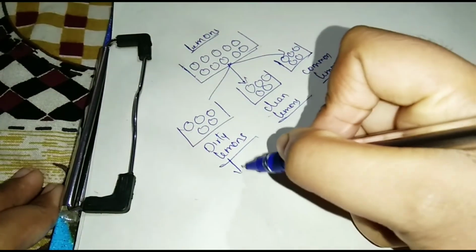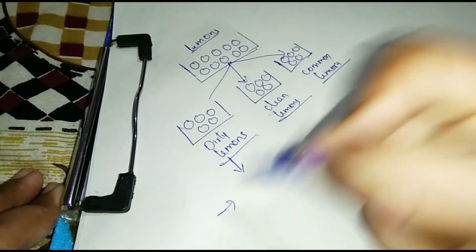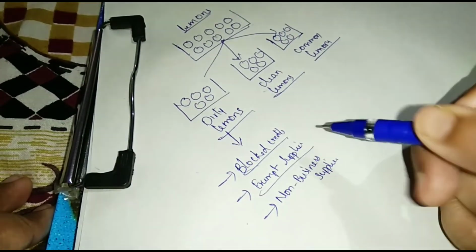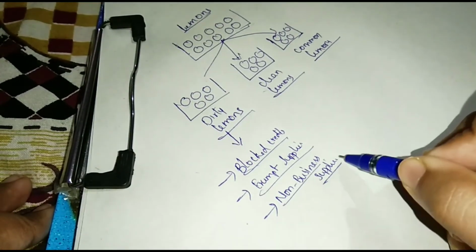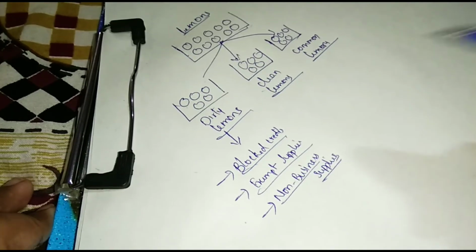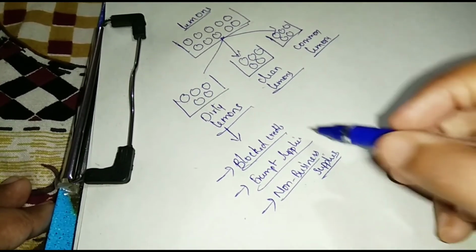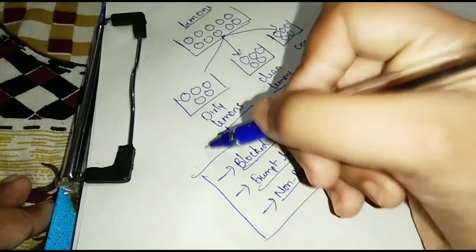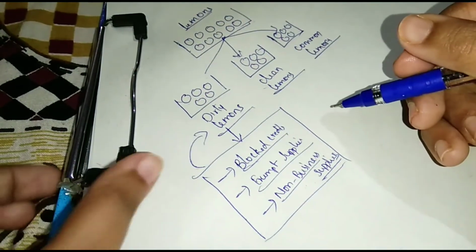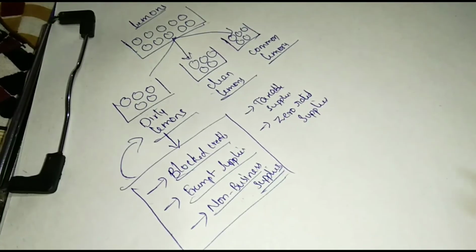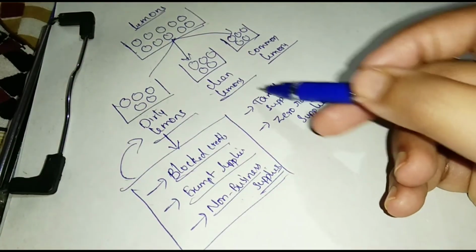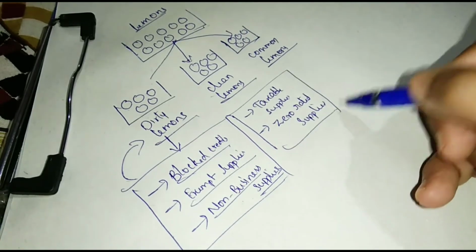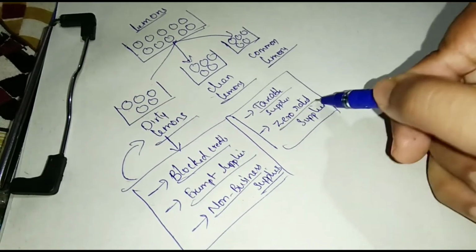Dirty lemons are GST related to blocked credits, exempt supplies, non-business supplies, that means personal supplies. These are all GST related to dirty lemons. And see the next, clean lemons: GST related to taxable supplies and zero rated supplies.